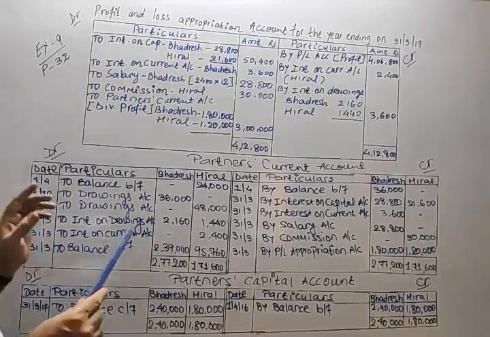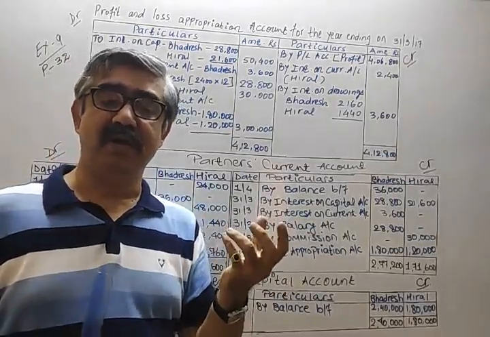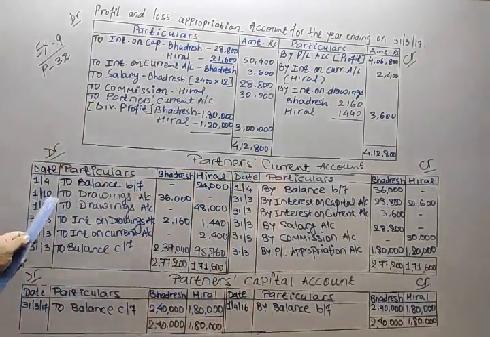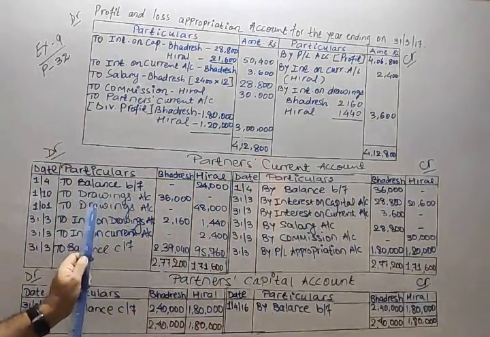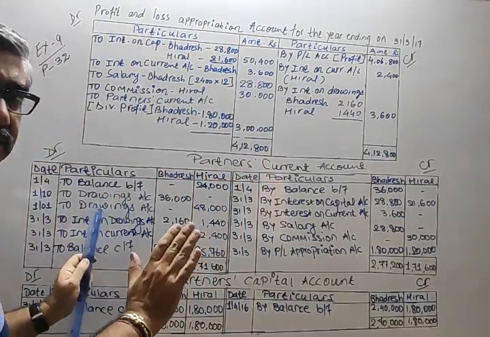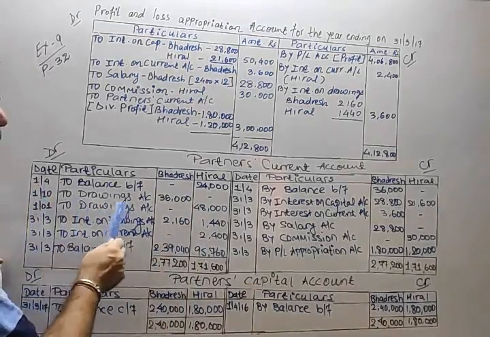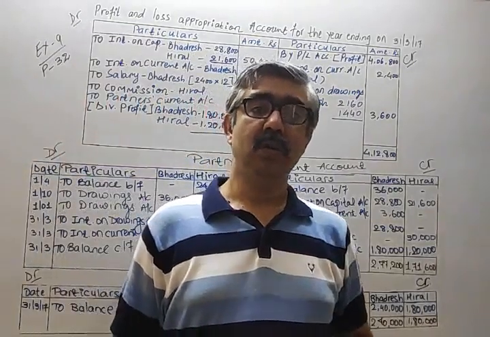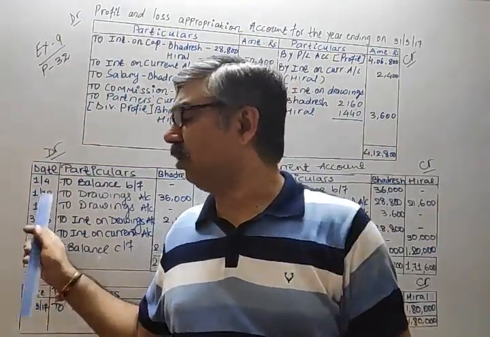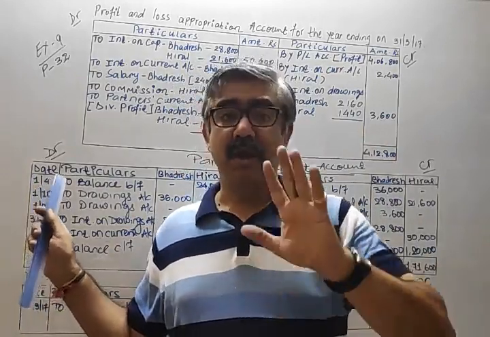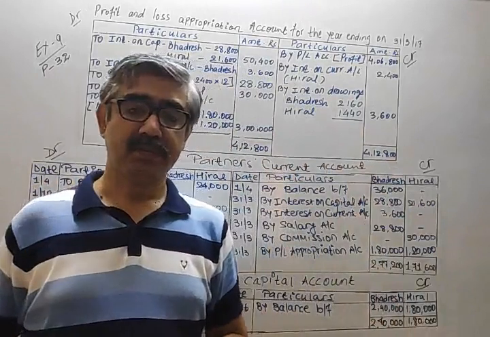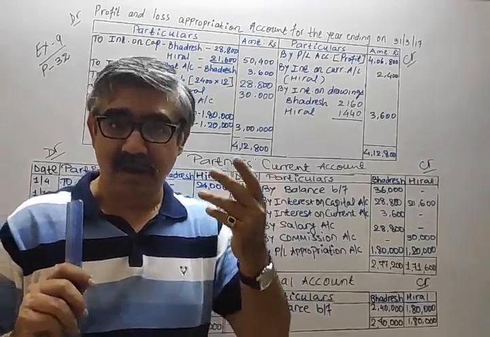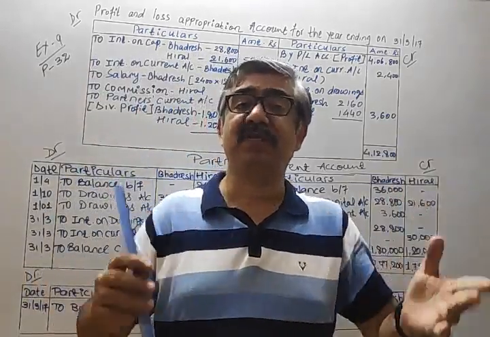Clear? See, it may be possible, somewhere you may find that they write 31/3/17 over here, and they write 2 drawings account. Follow what I am saying? 31/3/17, 2 drawings account, 36,000, 48,000. It is wrong. Why? Because if they are withdrawing on 31/3/17, it means they are withdrawing on the last date. And if they are withdrawing on the last date, how is it possible to calculate interest?